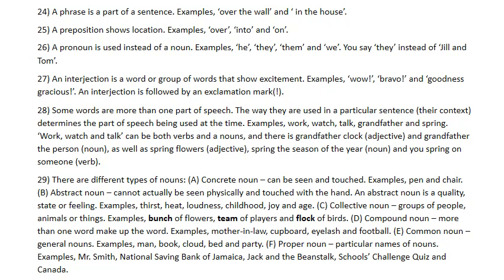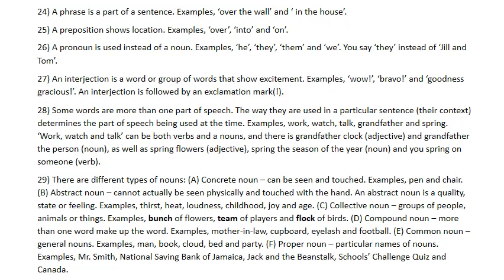A pronoun is used instead of a noun. Examples: he, they, them, and we. You say they instead of Jill and Tom. Jill and Tom are two names. Instead of saying Jill and Tom, you say they. They is a pronoun. An interjection is a word or group of words that show excitement.